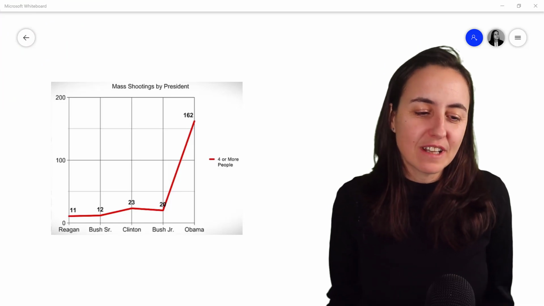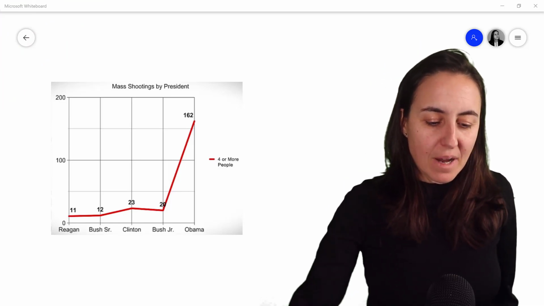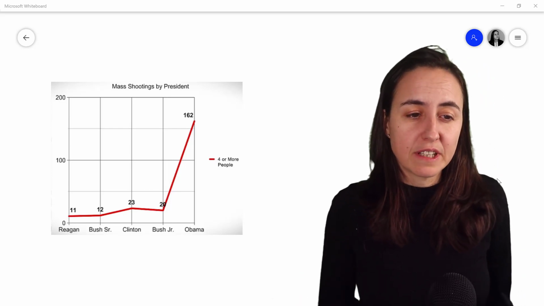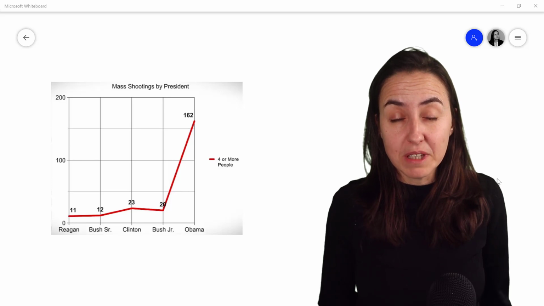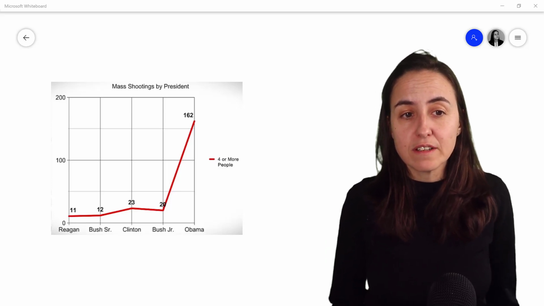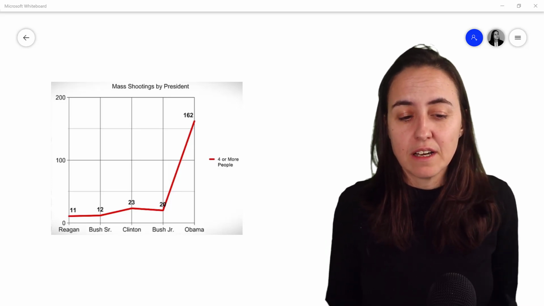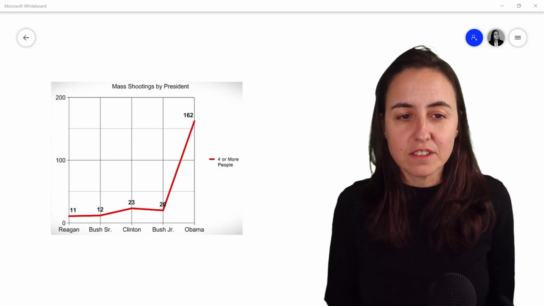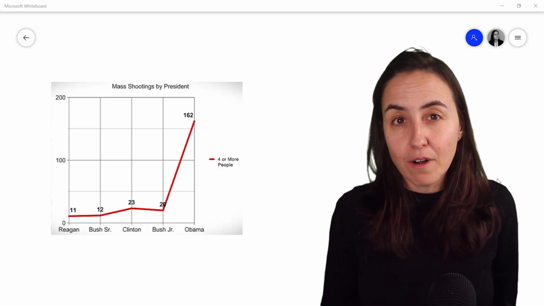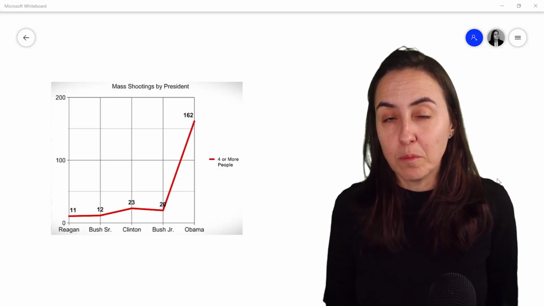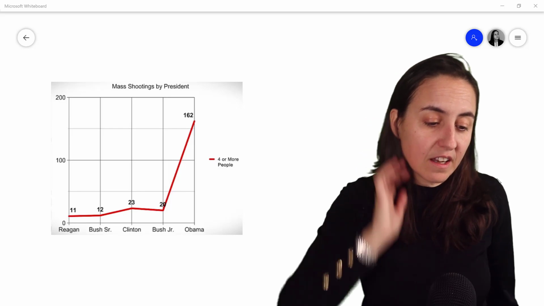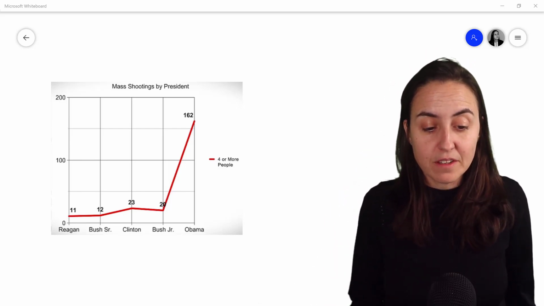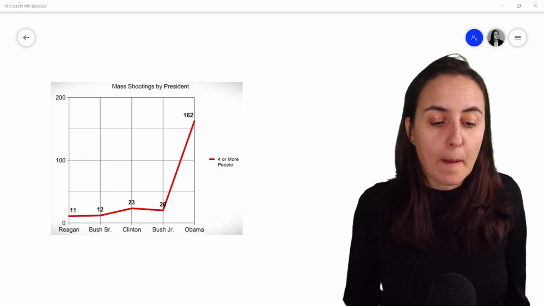Okay guys, I showed you last week this chart. It says mass shootings by president. This was a chart that was presented at Truth Stream Media after a shooting in San Bernardino, California. And the title of the chart is "Why Have There Been More Mass Shootings under Obama Than the 4 Previous Presidents Combined?" And then you can see the chart in there. It says Reagan, Bush Senior, Clinton, Bush Jr., and Obama. And you see that Obama has 162 mass shootings.